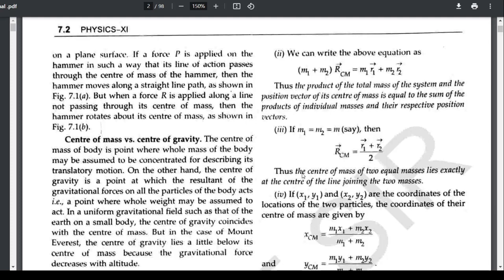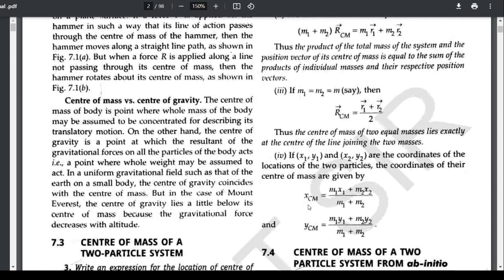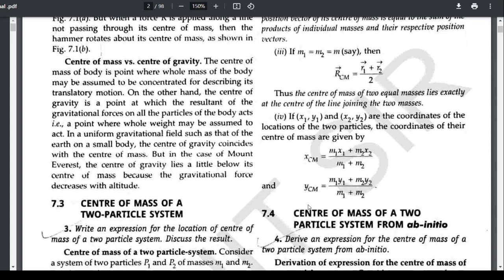If x1, y1 and x2, y2 are the coordinates of the locations of the two particles, then the coordinates of their center of mass are given as follows. Now let us take two particles. Particle P1 is at position x1, y1 and particle P2 is at x2, y2.